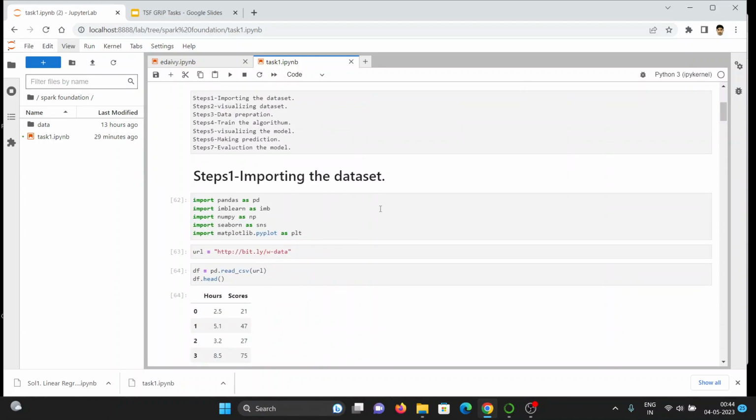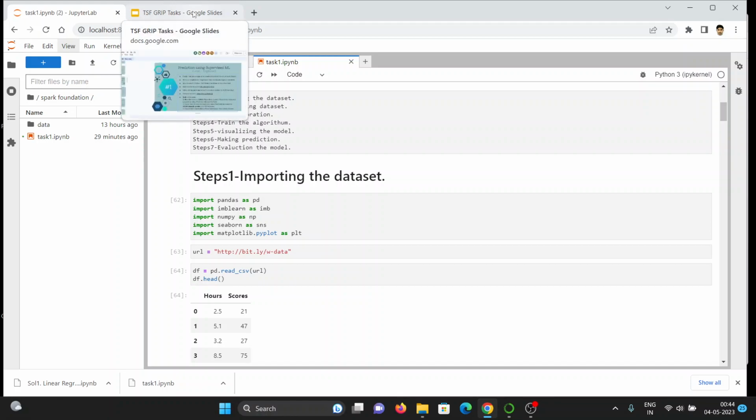Step 1, importing the dataset. In this case, we can use different libraries: pandas, numpy, seaborn, and matplotlib.